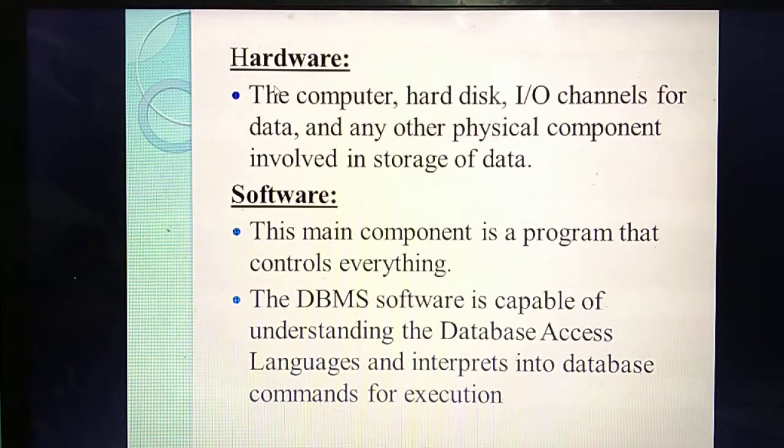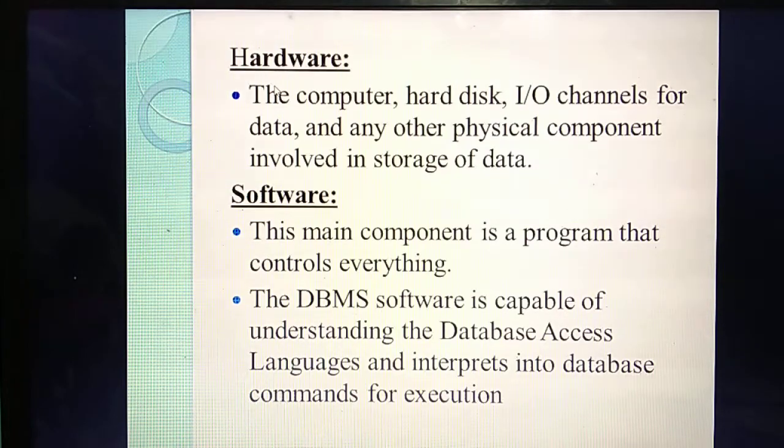So DBMS is one software. In this software, you have stored a lot of details or data in the form of tables. Last class you have studied this. Now you are going to access some details from the table. For that, some software or some programming language is needed. The language you use is the database access language.